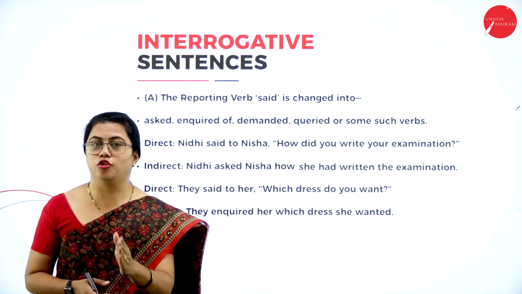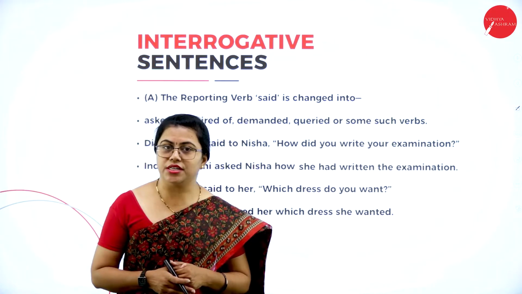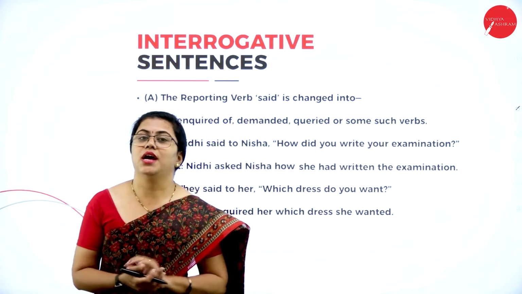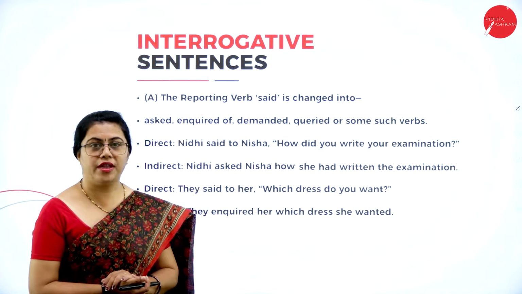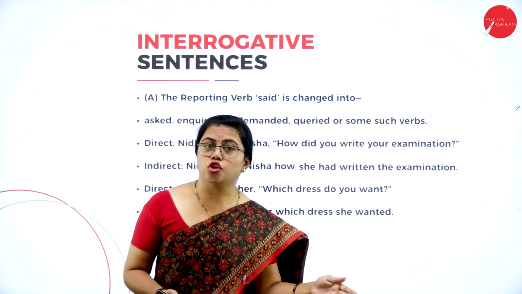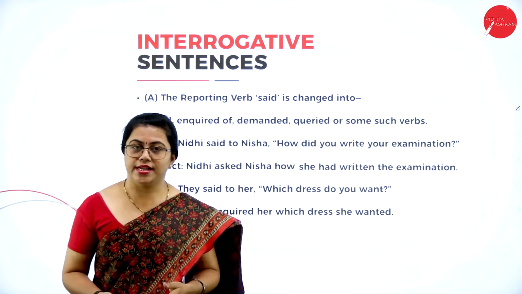Hope you are aware of the four basic types of sentences. Assertive sentence, that is declarative sentence. Second one is interrogative sentence. Third one is exclamatory sentence. The last one is imperative sentence. Assertive sentence is just a statement. It has a subject and ends with a full stop. Interrogative sentence, as I said, is a questioning sentence.